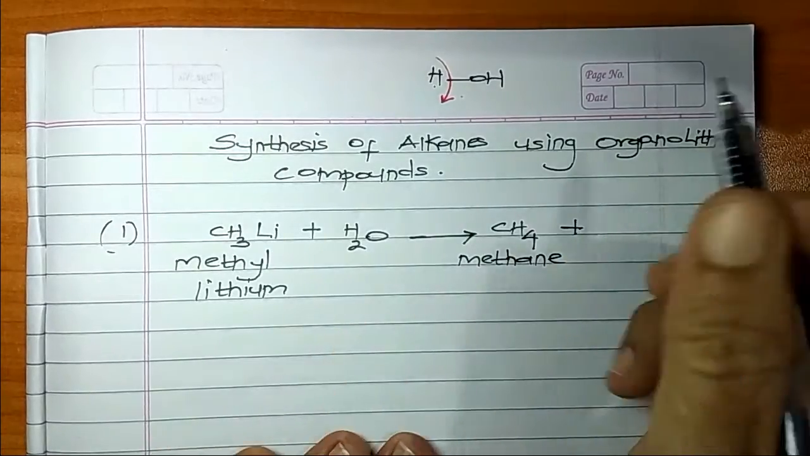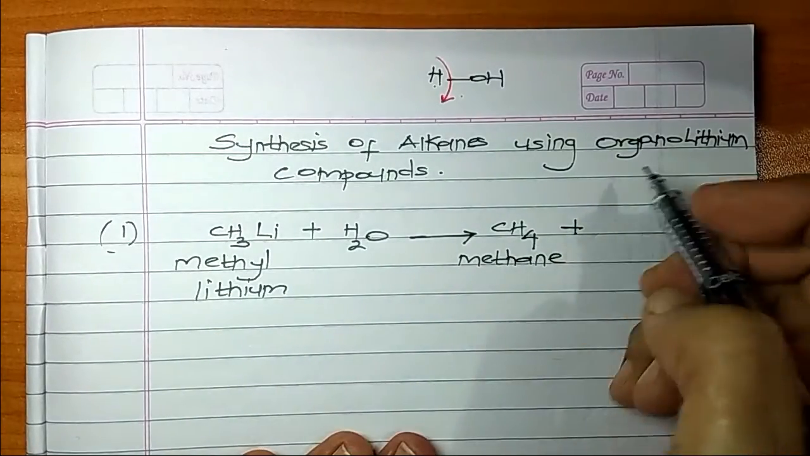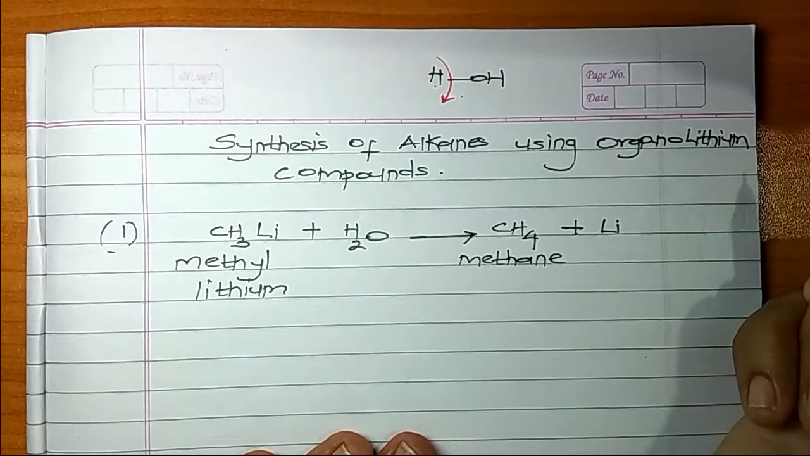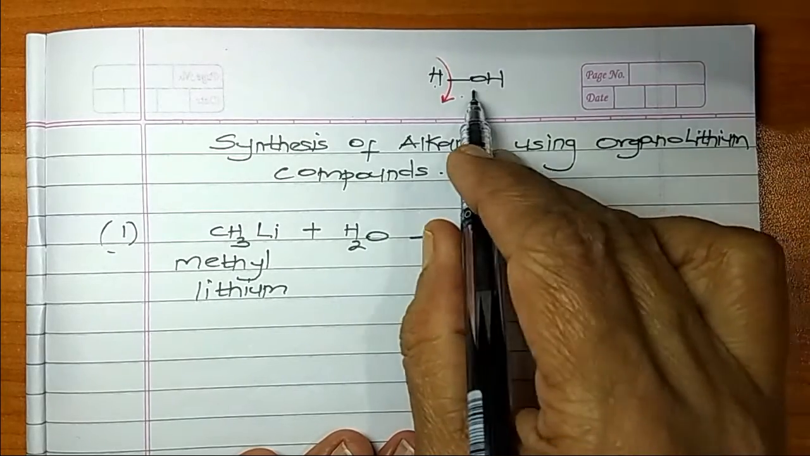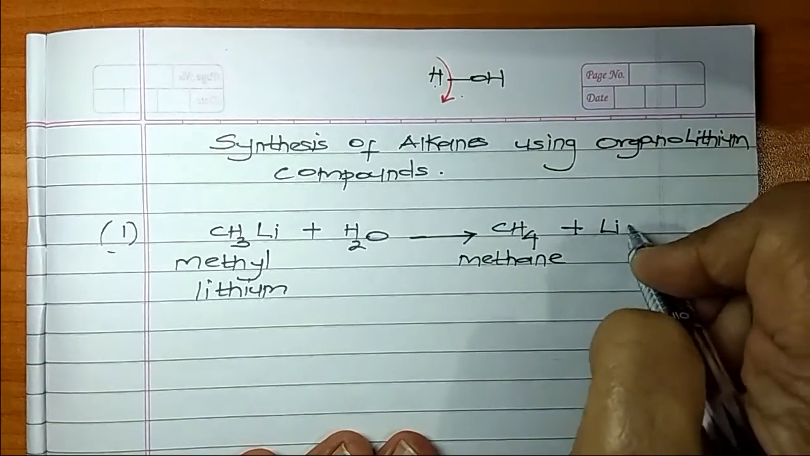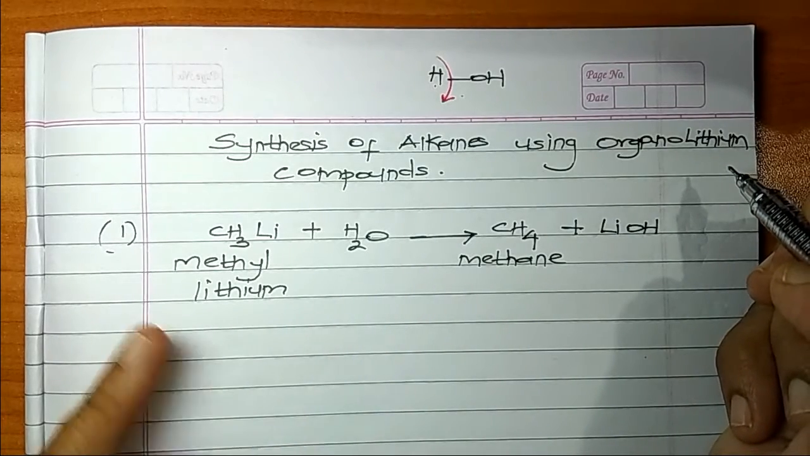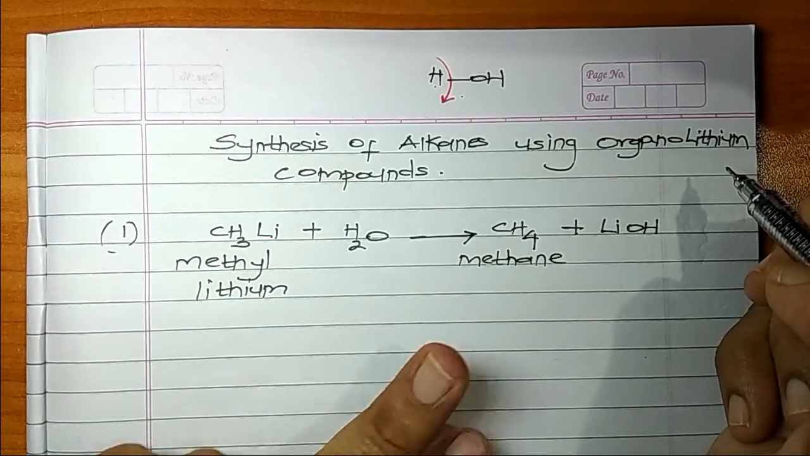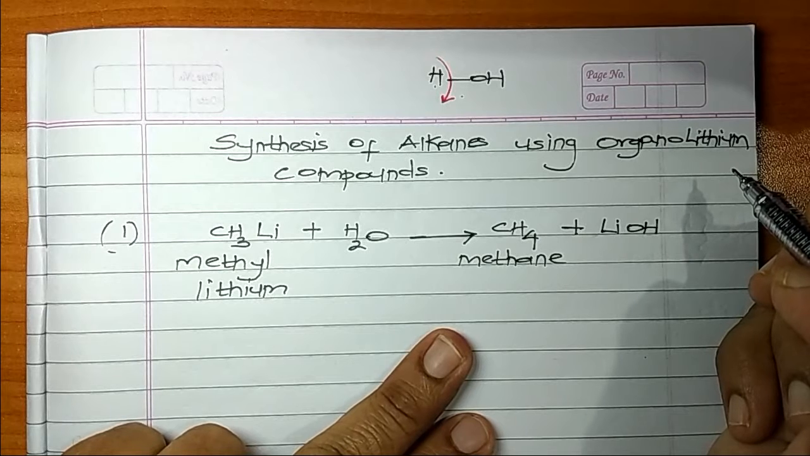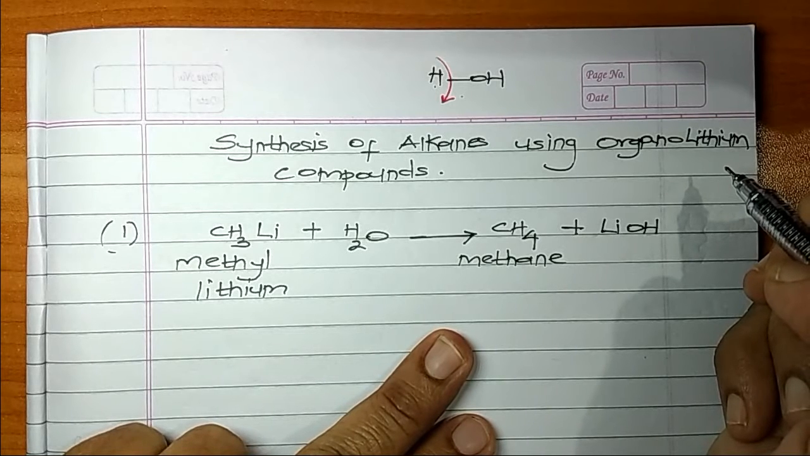Plus, now what is left out here is Li. Li is nothing but lithium. Now what is left out from here? OH. So we take that OH, so lithium hydroxide. So when I make methyl lithium react with water, what I get is the formation of methane and lithium hydroxide.